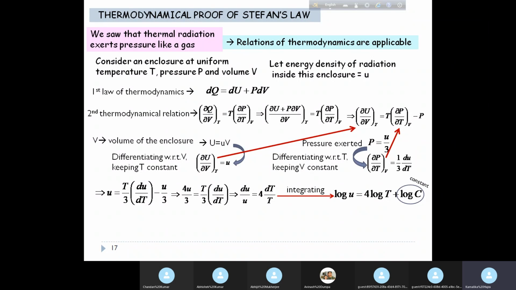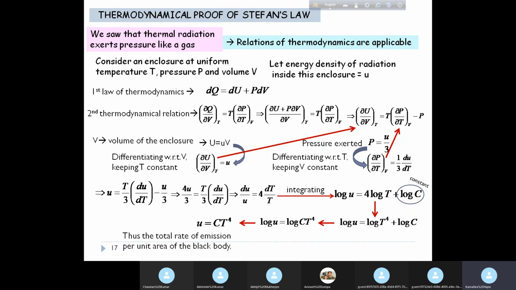Anyway, so integrating, we get this. Obviously we can write this as log u equal to log T to the power 4 plus log C, which again is a constant. So we can write this as log u equal to log C T to the power 4. Nothing to explain there. Since we have log on both sides, we can take out the arguments and write u equal to C T to the power 4.